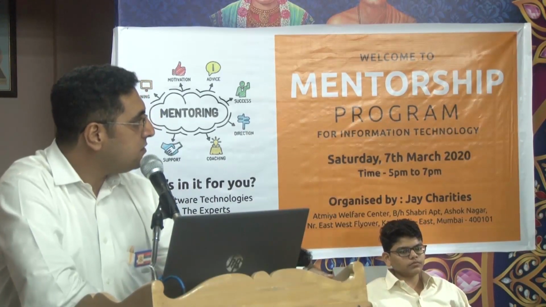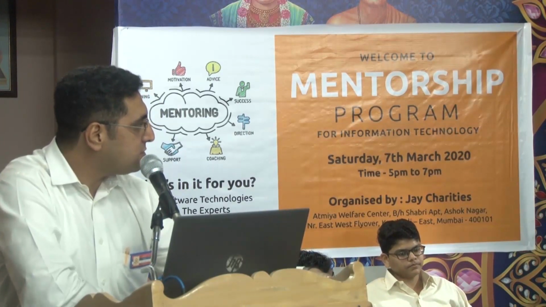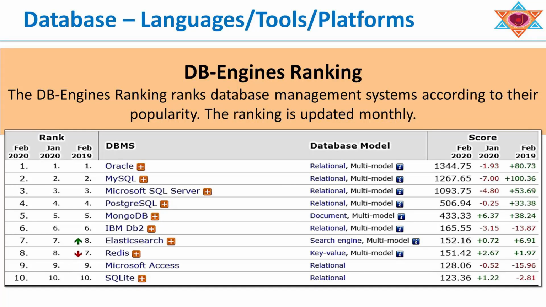The popular database engines based on their ranking are shown below. As you could see, Oracle has been growing a lot and is used a lot. The second most used is MySQL, which is also the default backend database for PHP. Then we have the NoSQL database MongoDB, and we also have Elasticsearch and Redis. For a browser-based database, we can also have SQLite.